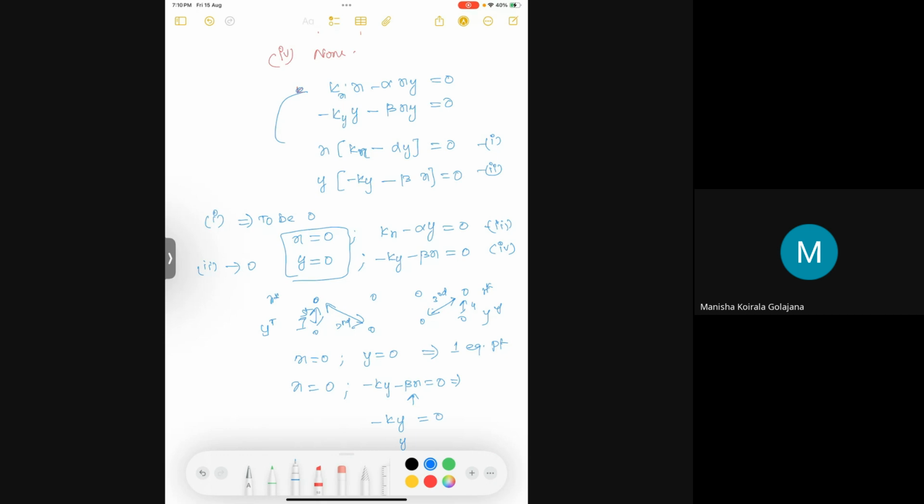See, I have missed one equation here. Ky is there. If x becomes 0, you cannot do anything about it here.